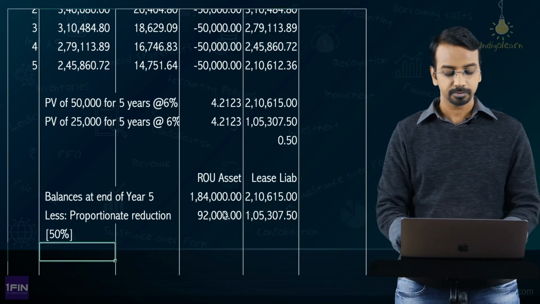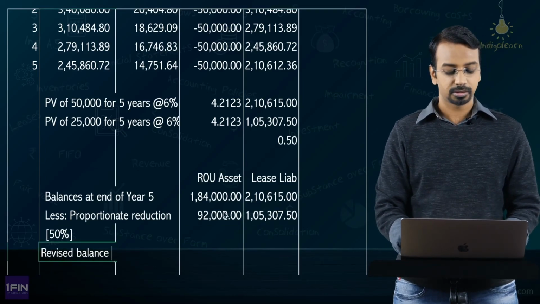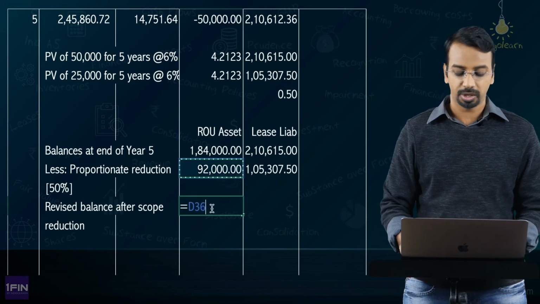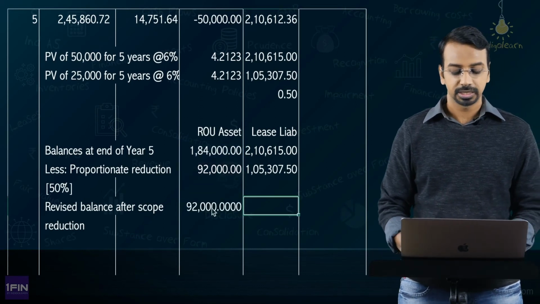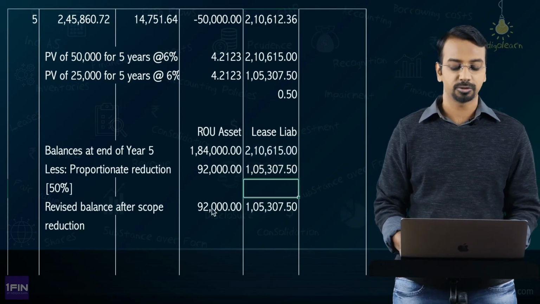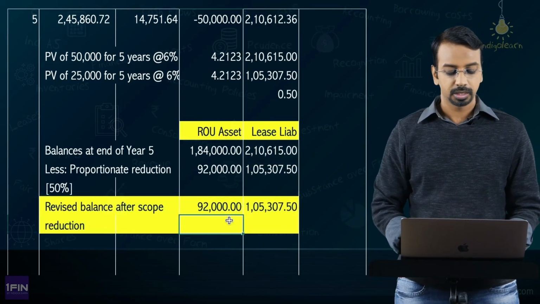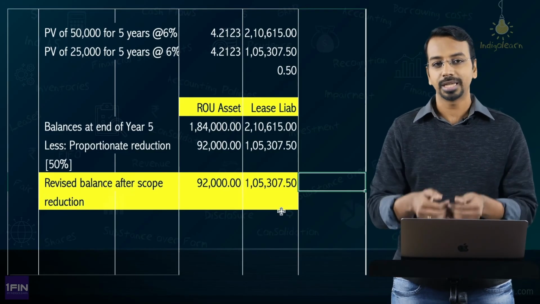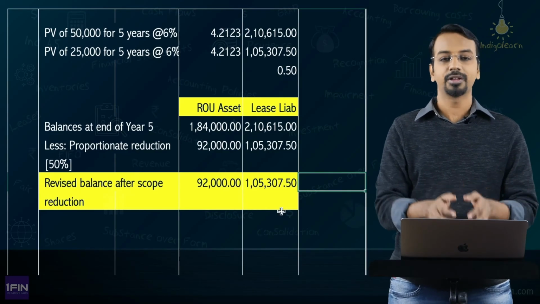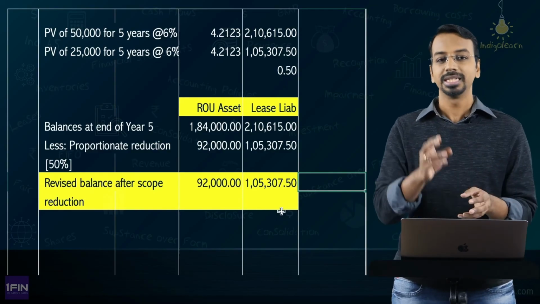So, revised balance after scope reduction. Okay, revised balance after scope reduction is 184 minus 92 and 210 minus 105. This is the revised balance. Okay. Now, if you see here, my right of use asset has come down by 92,000, but my lease liability has come down by 1,05,307, which means there is a difference.